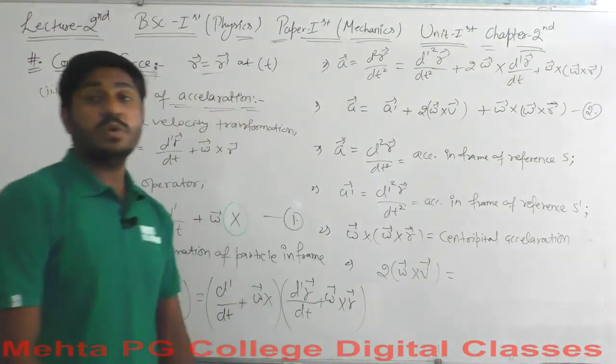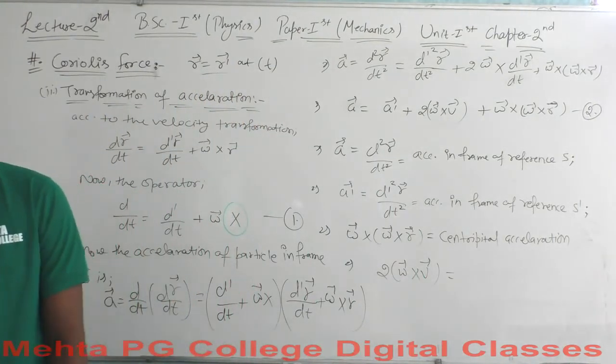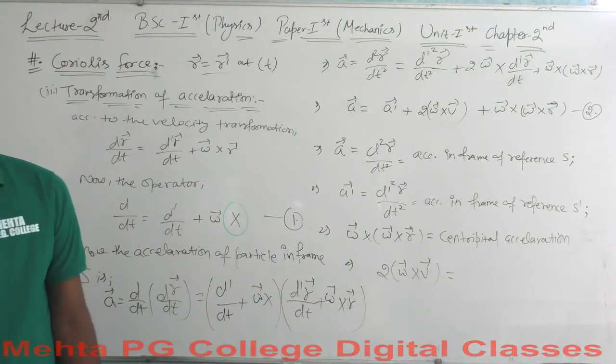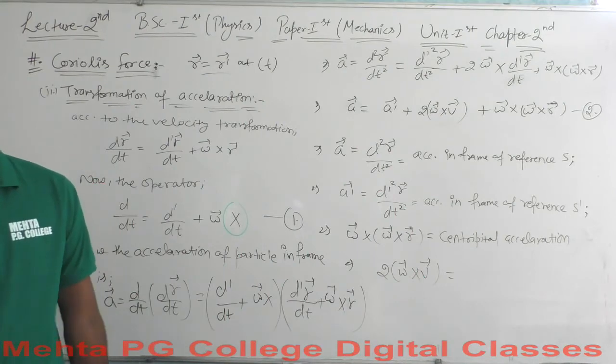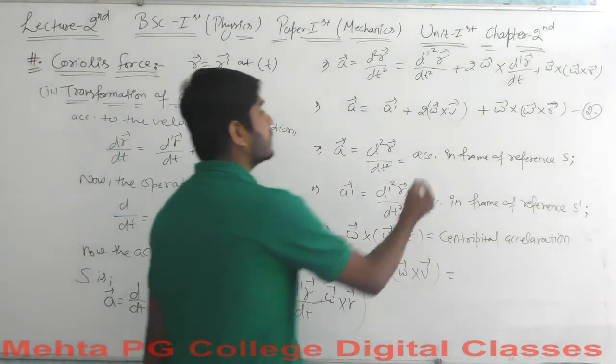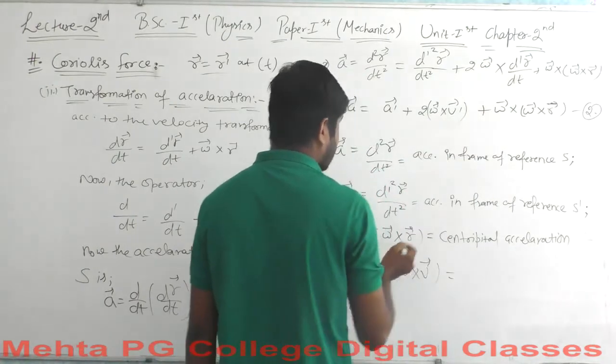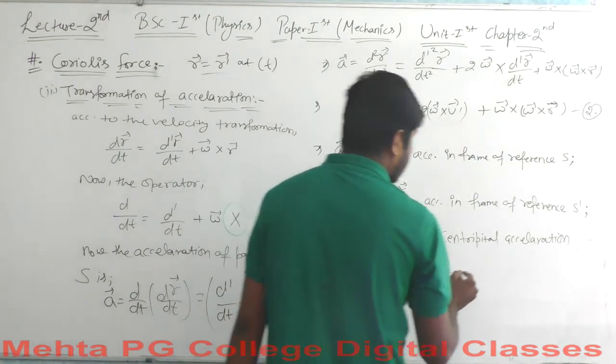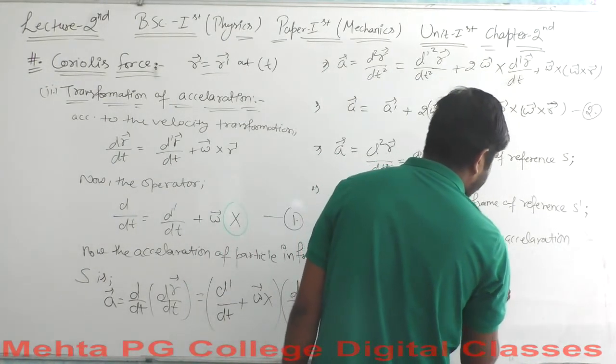So this 2 omega cross v vector is the Coriolis acceleration of the particle. This is the v dash vector, sorry, not the v vector here, because this is d dash. Okay, this is the Coriolis acceleration.